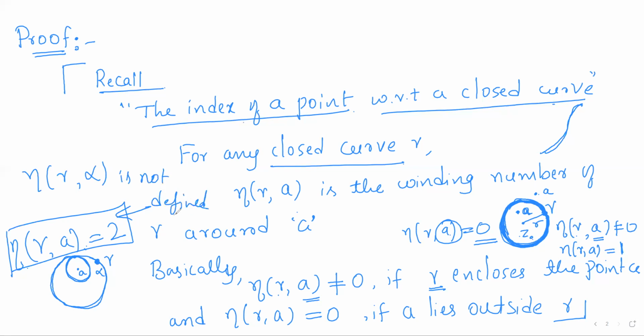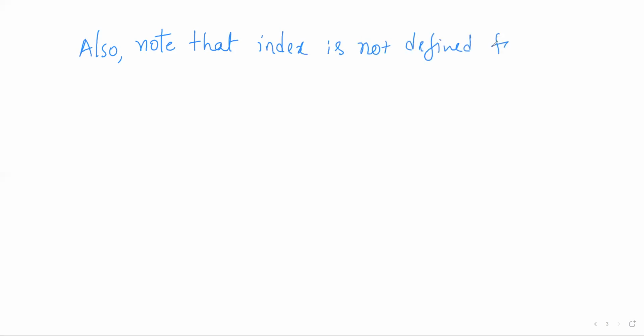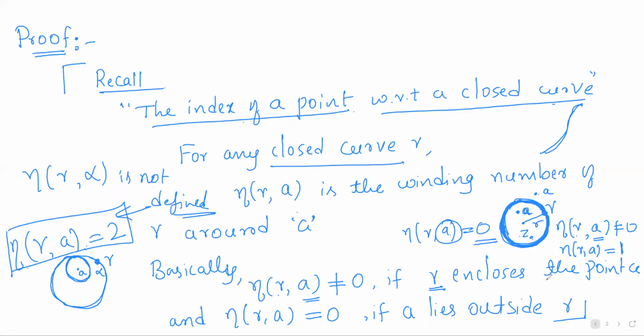So the index of a point is defined only if it is inside the curve or outside the curve. If it is on the curve, the index is not defined. So also note that the index is not defined for all points on the closed curve gamma.